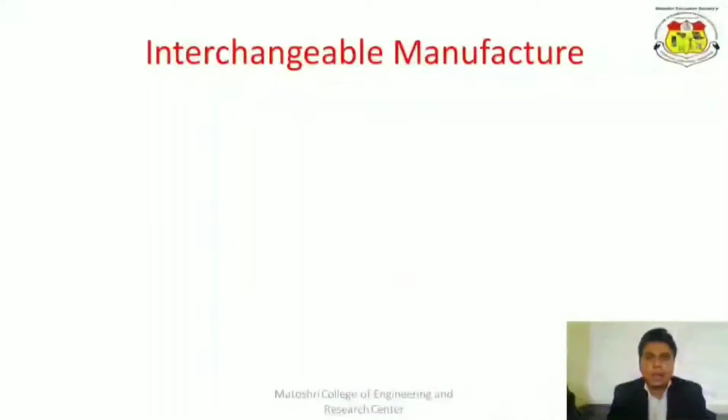Both parts coincide with each other when the assembly of the two parts takes place. So whenever we produce the male part as well as the female part at a certain tolerance, then and only then will the two parts meet, otherwise mating of the parts is difficult, and that is nothing but our interchangeable principle.